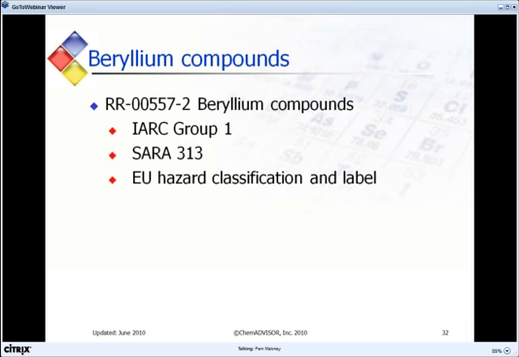The link to beryllium compounds hits many lists. 3 examples are the IARC Group 1 list of carcinogens, the SARA 313 list of toxic chemicals, and the European regulation on the classification, labeling, and packaging of chemical substances. Because our compound of interest, beryllium dichloride tetrahydrate, is a beryllium compound, all hits found through this link are valid.